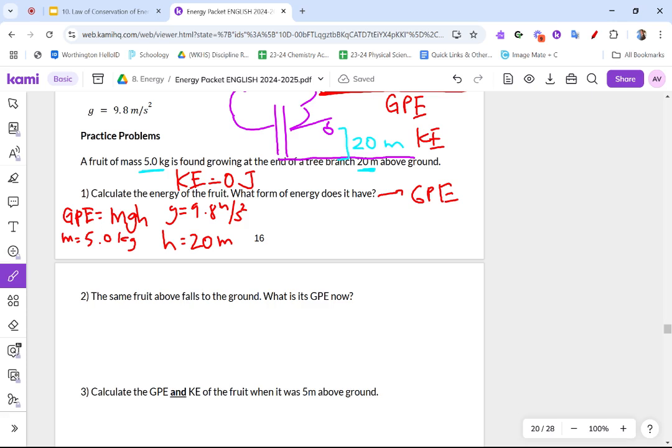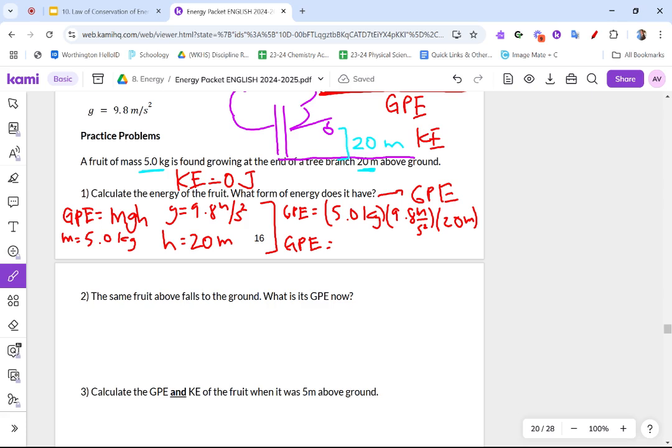Now we can just use our equation and do this math. GPE equals m times g times h. M is 5.0 kilograms, times g, 9.8 meters per second squared, times a height of 20 meters. I multiply all three of those together, and give me a second.